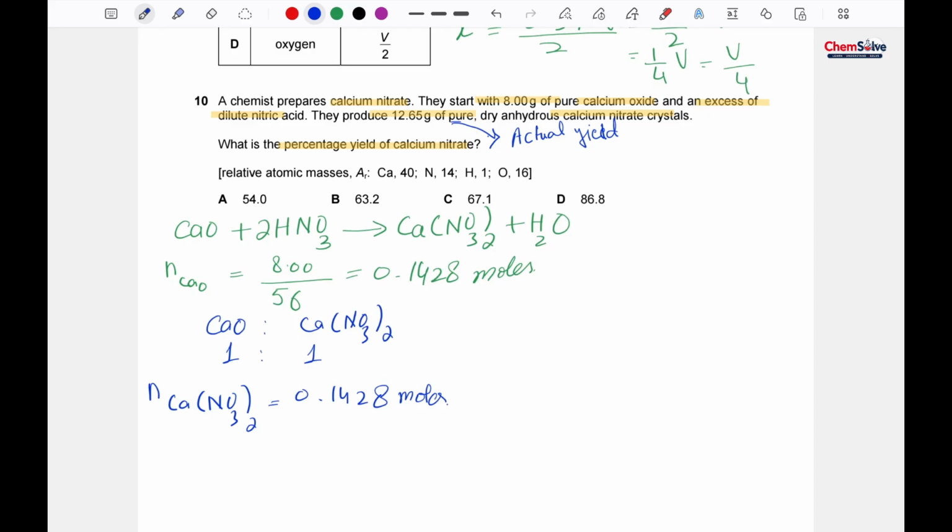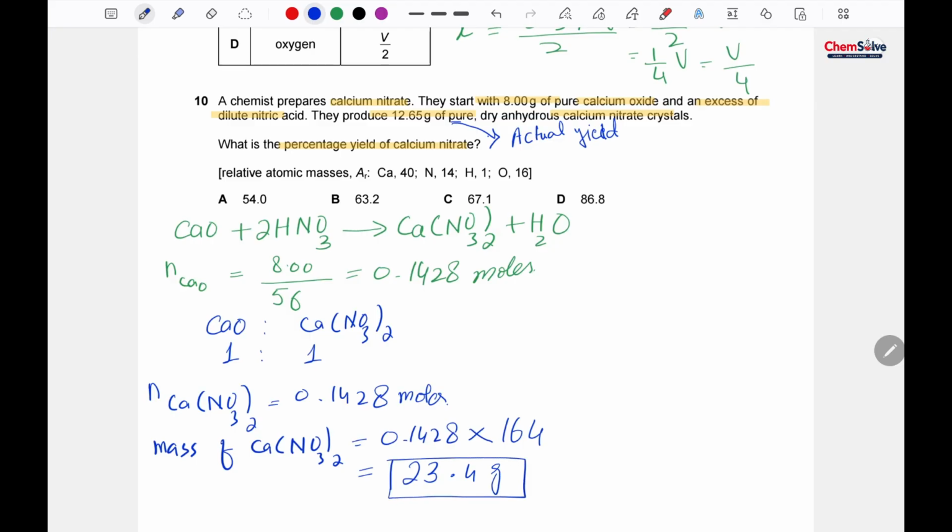Okay, now we have found the number of moles of the calcium nitrate, but in the formula of the percentage yield we have to use the mass, so we will convert these moles into mass. Mass of calcium nitrate would be moles multiplied by its molar mass. So let's calculate the molar mass of the calcium nitrate. It is 164, so the mass is 23.4 gram. So this is our theoretical yield.